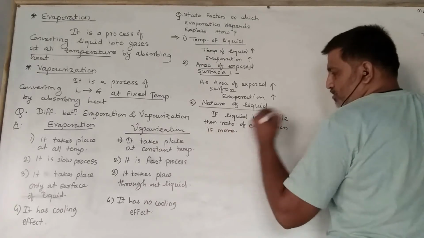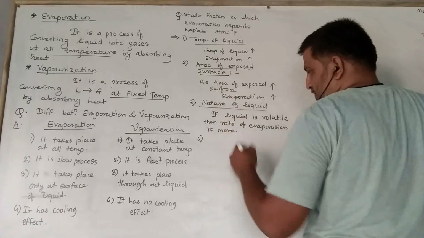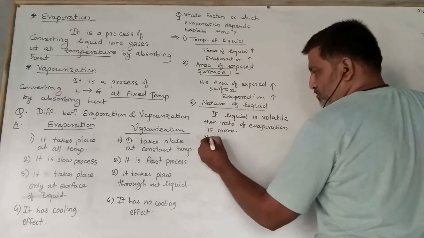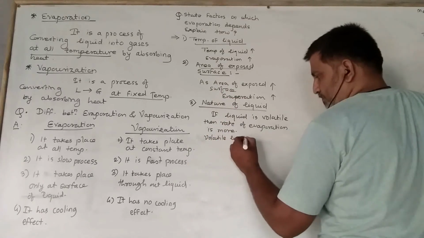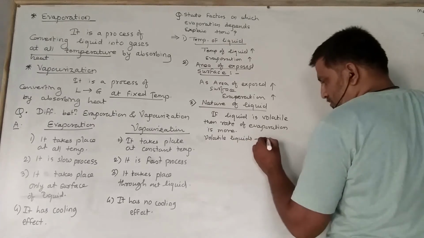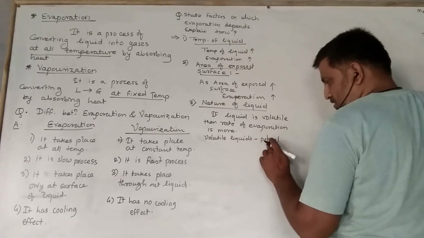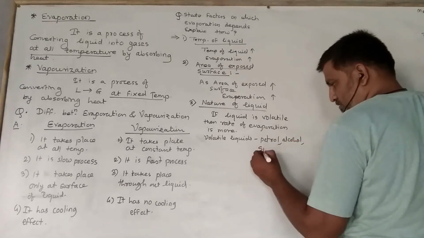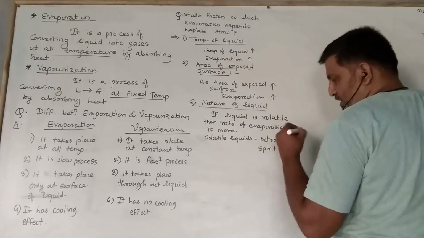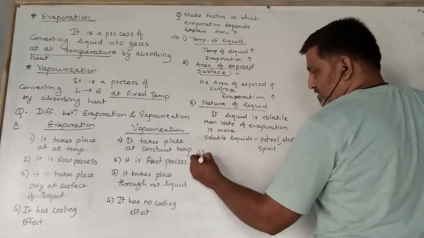Rate of evaporation ज़्यादा. For example, volatile liquids कौन से होंगे? Volatile liquids: petrol, alcohol, spirit. These will evaporate faster than other liquids.